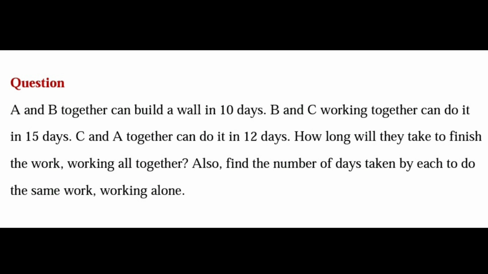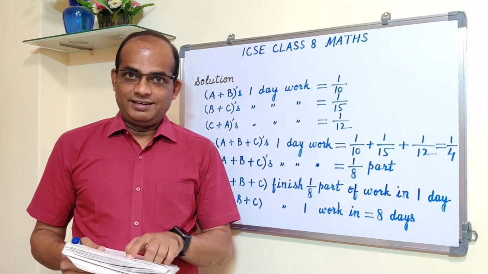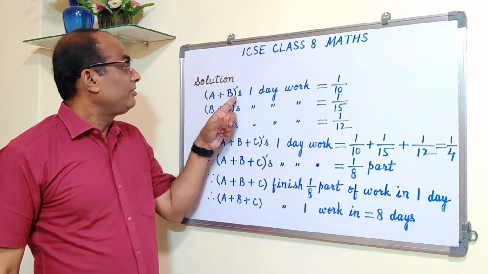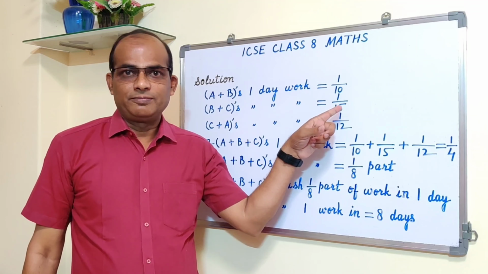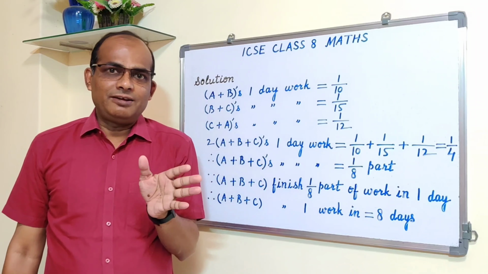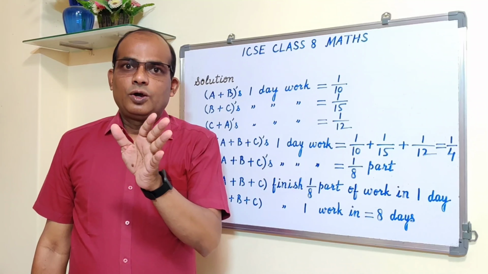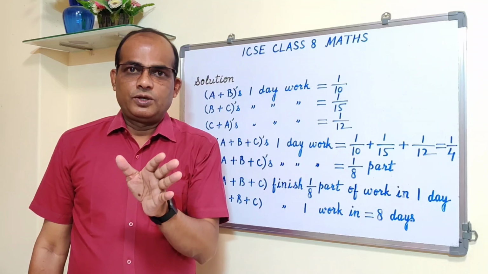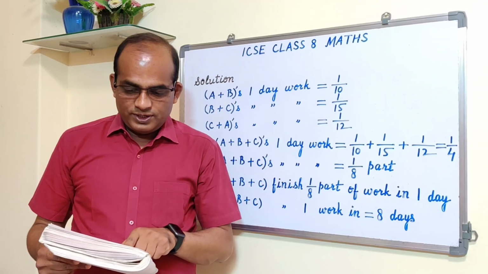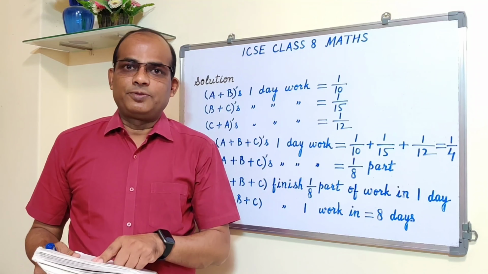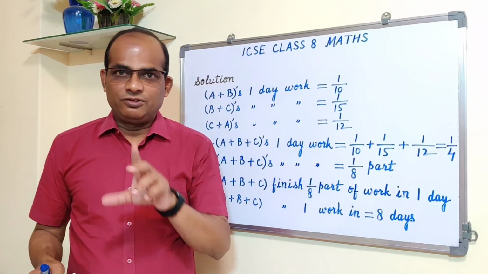Okay, so A and B together can build a wall in 10 days. Therefore, A plus B's 1 day work is equal to 1 upon 10, because in 10 days they complete one work, the whole work.